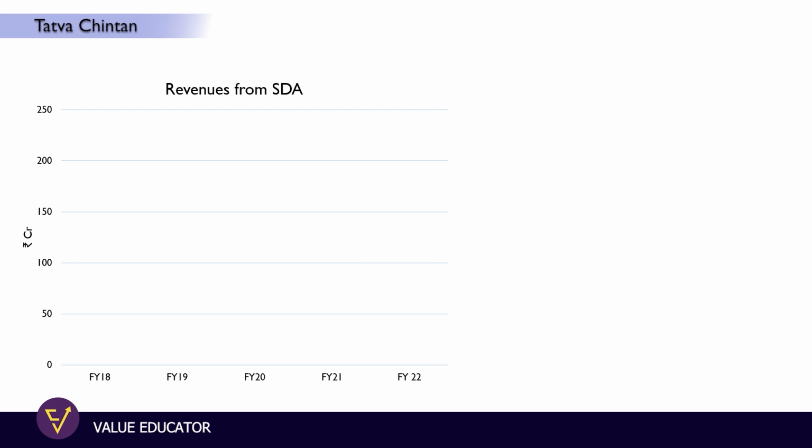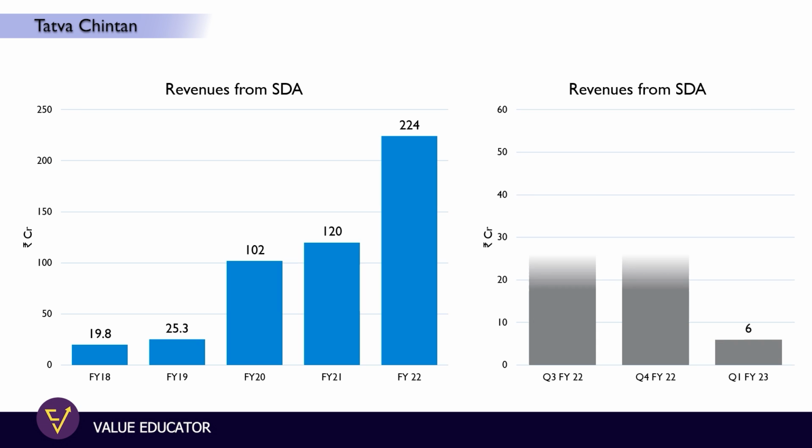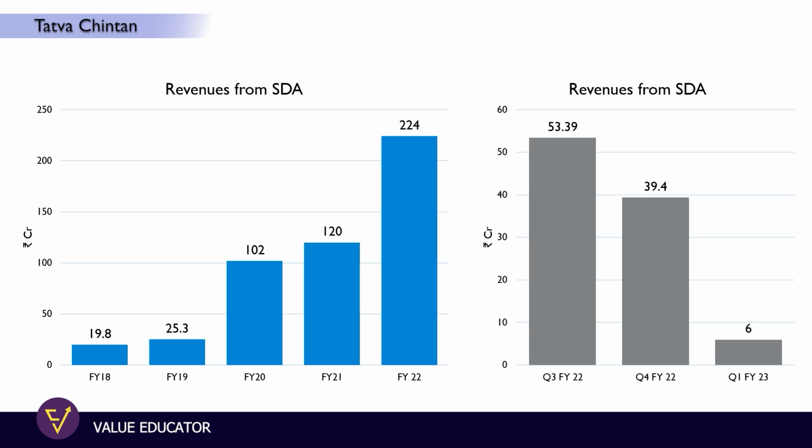If we check the revenue contribution from the SDA segment, in 2018 it was hardly 20 crores, and in 2022 it increased to 224 crores. But recently, from quarter 3 2022 onwards, SDA revenues kept declining from 53 crores to 40 crores in quarter 4 22 and just 6 crores in quarter 1 of financial year 2023. And the major reason for the decline in SDA revenues is the shortage of electronic chips.